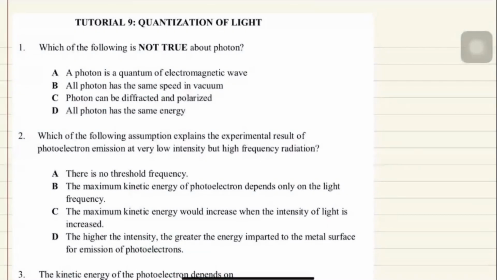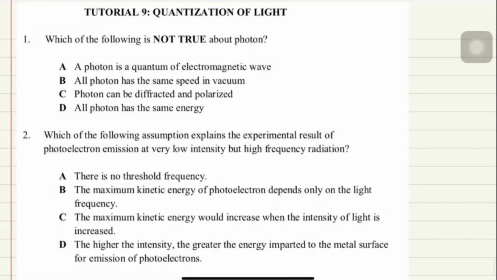Okay, so we discuss objective questions kejap, and maybe sekali lalu lah, and then after that we discuss the questions that you guys asked me to discuss. So we start with tutorial 9, question number 1. Which of the following is not true about photon?